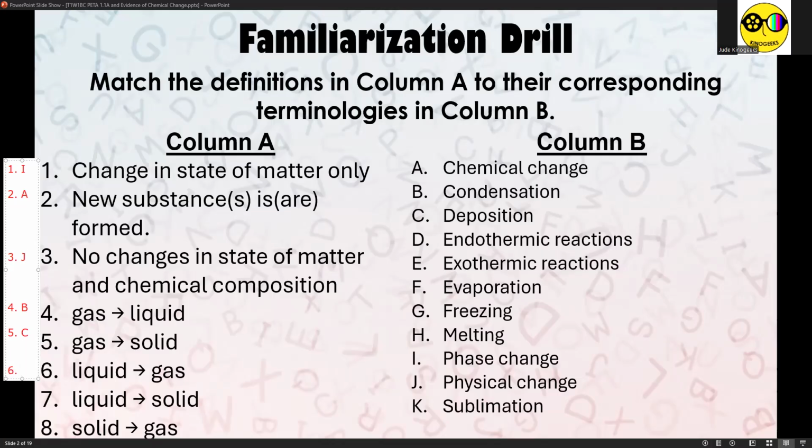For number six, liquid turning to gas, the transformation from liquid to gas is letter F, evaporation. For number seven, the transformation from liquid to solid is letter G, freezing. And the last item for this slide is number eight. The transformation from solid to gas is called sublimation, letter K.